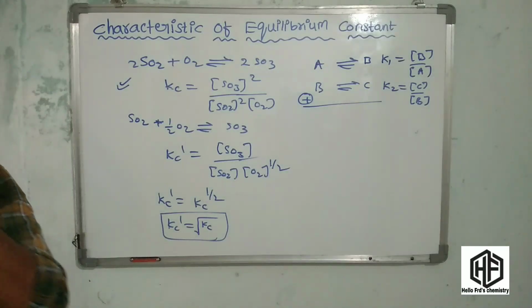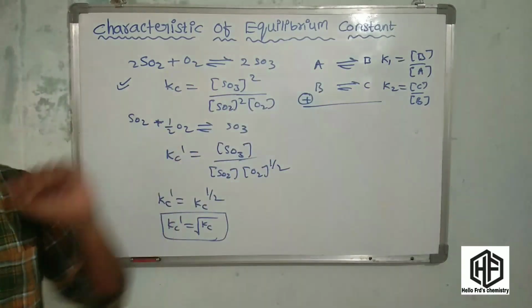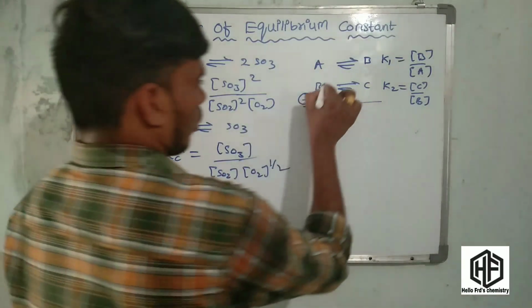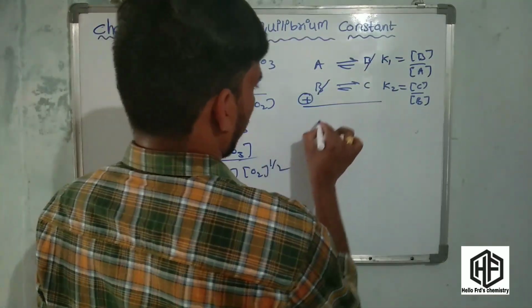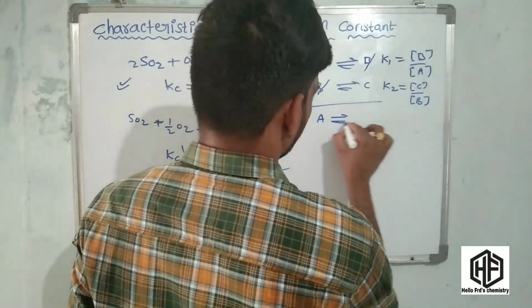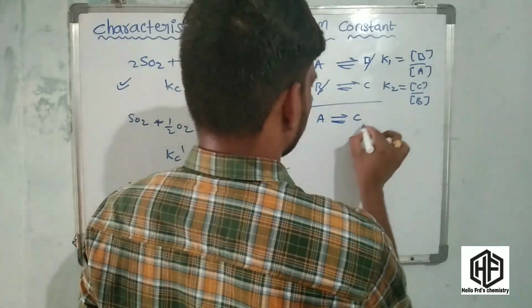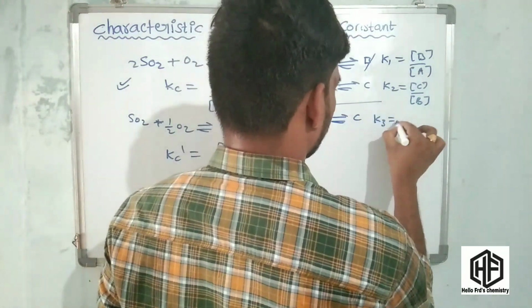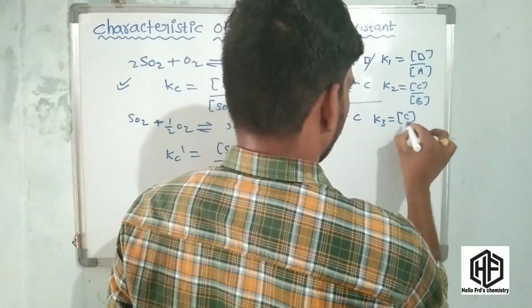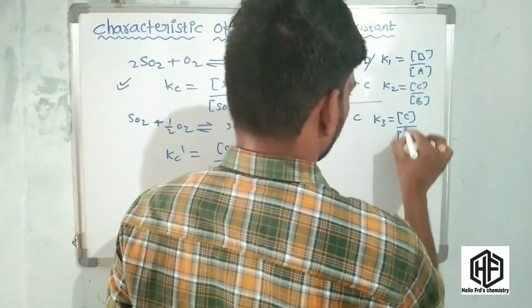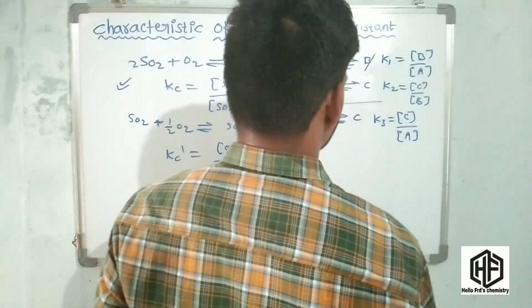What happens to the equilibrium constants in these two reactions? In the sum of these two reactions, the B's are cancelled, and A gives C is present. The equilibrium constant of this reaction, K3, is equal to the active mass of C by the active mass of A.